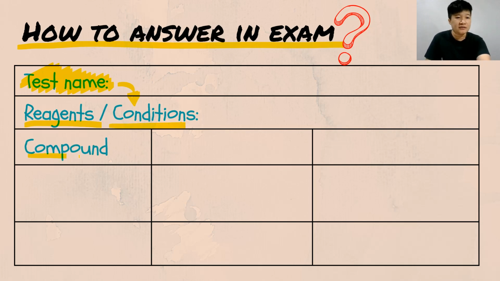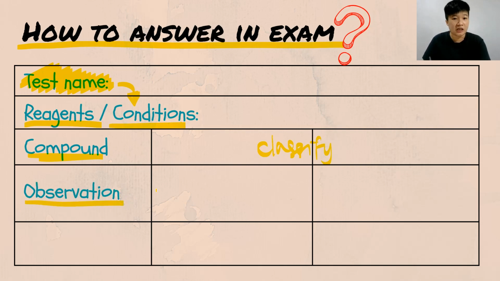Third, you must have the compound of your alcohol down. At the same time, you must also classify the alcohol. You must know that your compound is a primary, secondary, or tertiary alcohol. Next, after you know the class of the alcohol, you can write down their observation according to the class of the alcohol. Last but not least, based on the observation, you can have the chemical equation down.